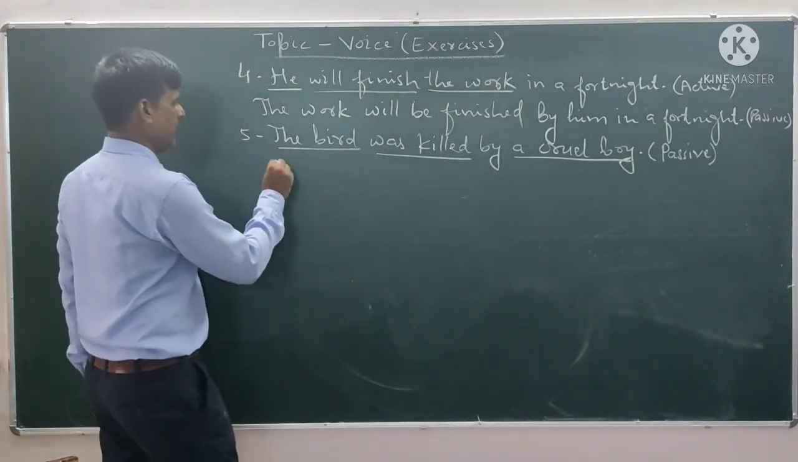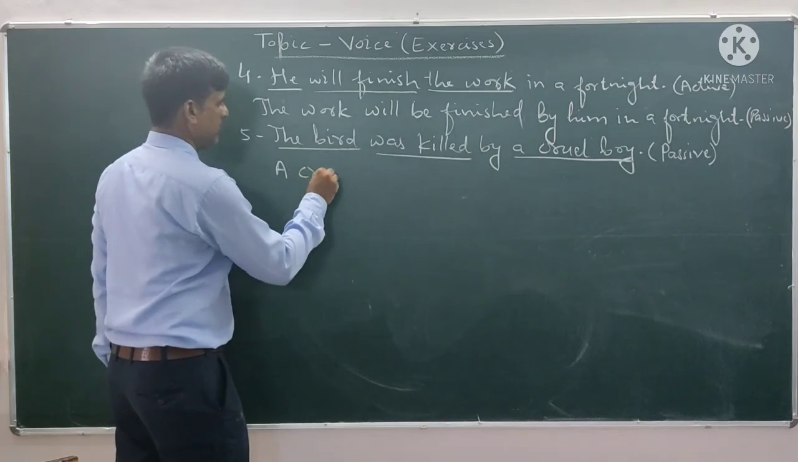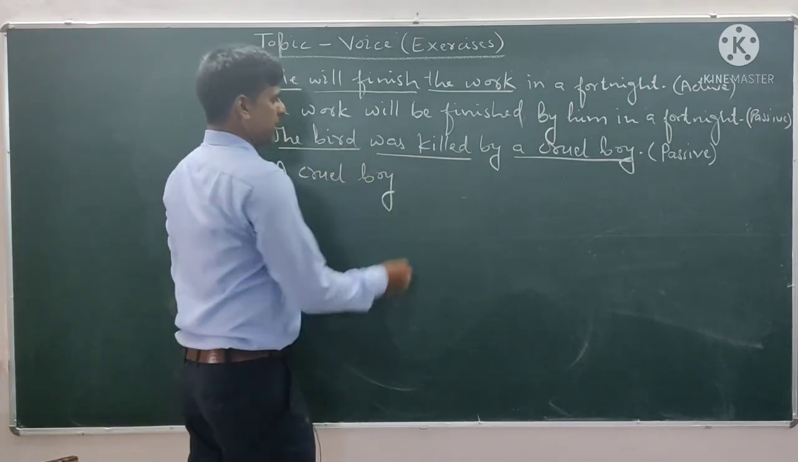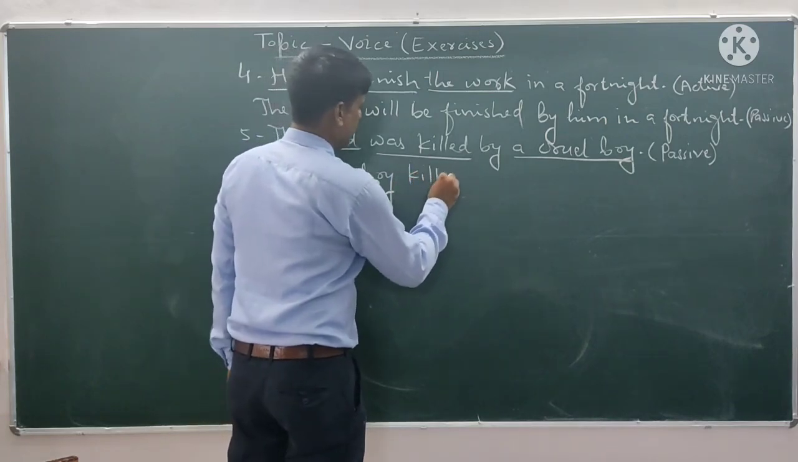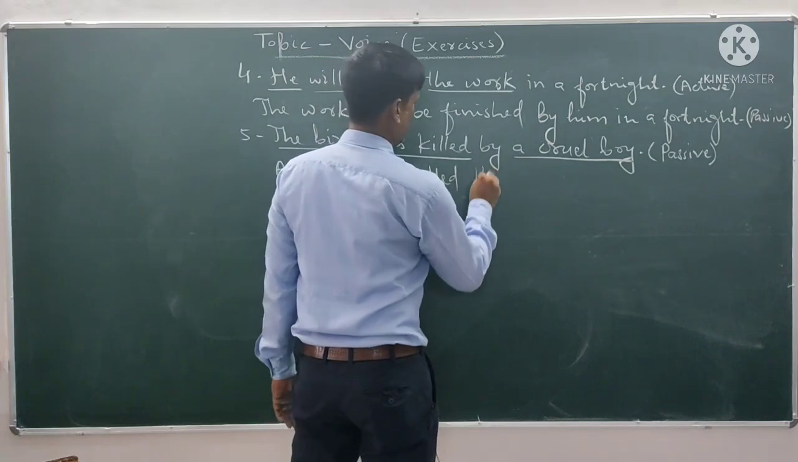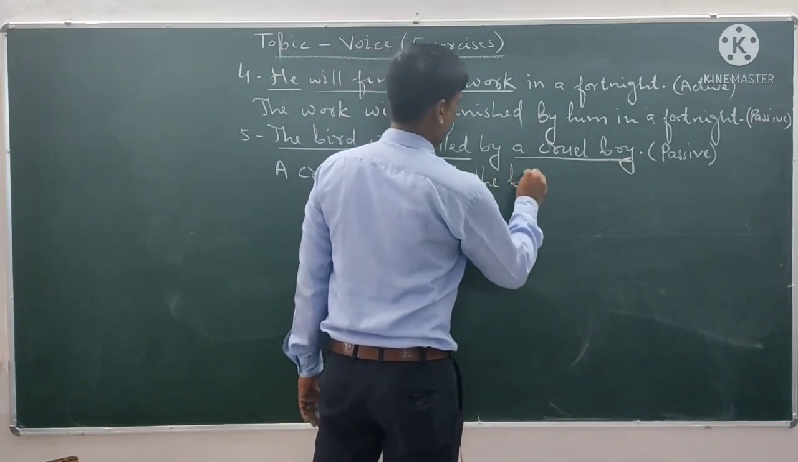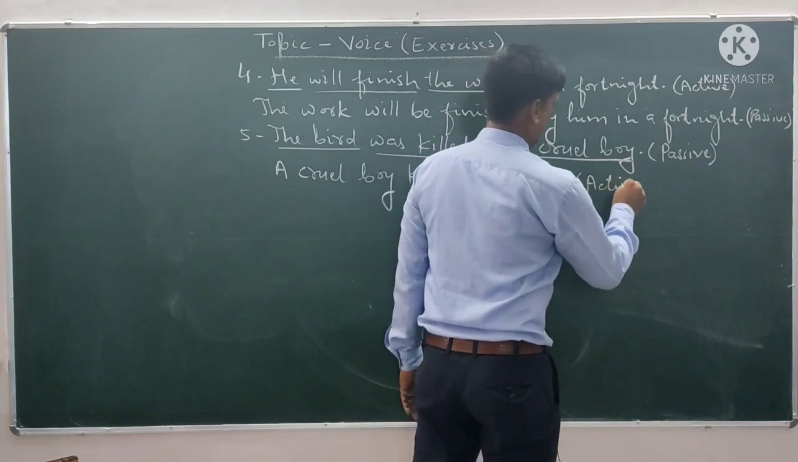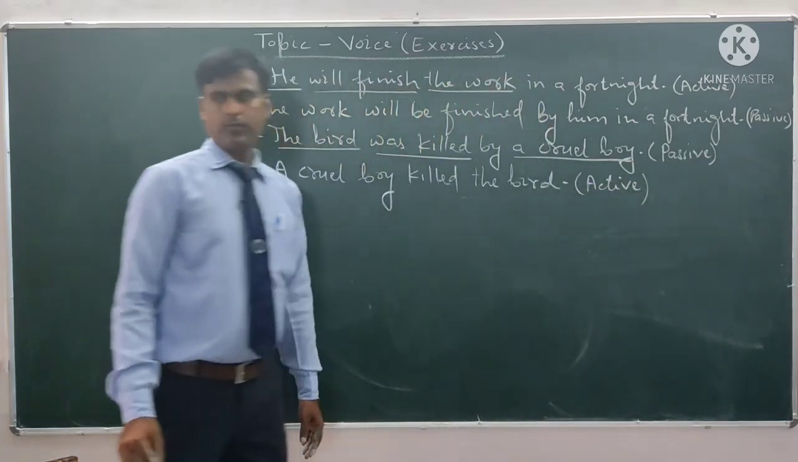So a cruel boy. We use second form of main verb in simple past tense. Killed, a cruel boy killed the bird. This is active voice. Okay, so this is sentence number 5.